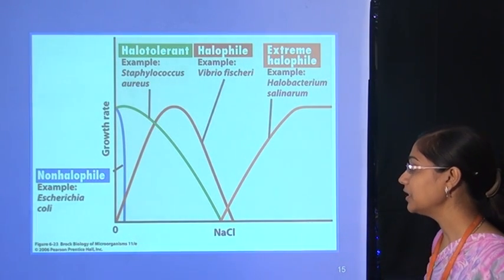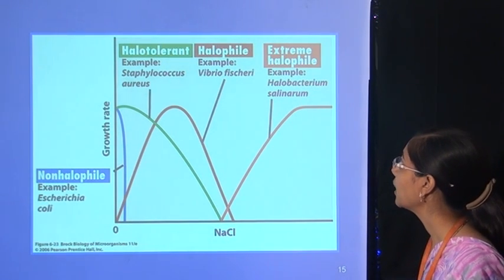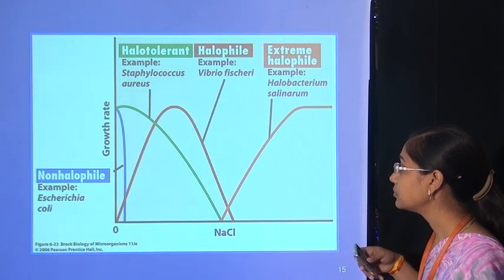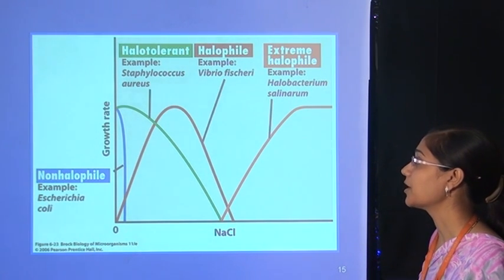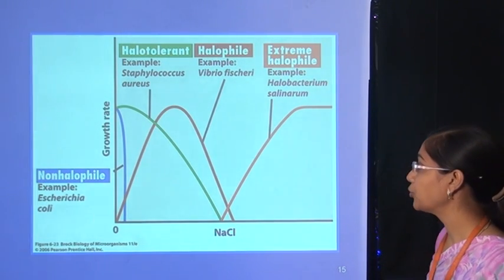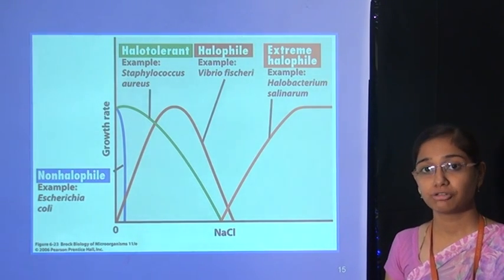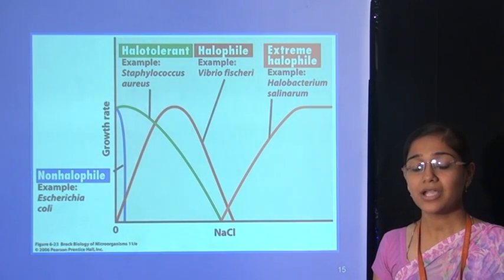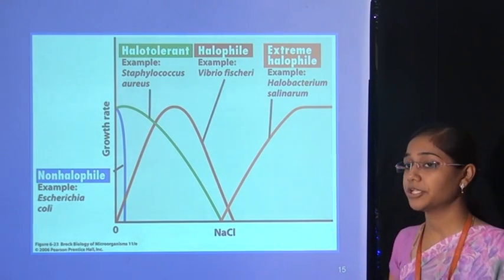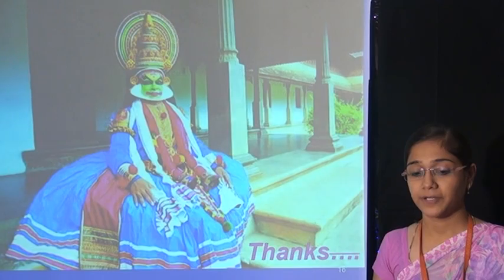There is a graph of growth rate against NaCl. You can see halotolerant, halophile and extreme halophile. Halotolerant organisms, for example Staphylococcus aureus, tolerate salt. Halophiles, like Vibrio fischeri, can grow optimally in the presence of salt, and extreme halophiles need extremely high salt concentration for growth. And there is the non-halophile, E. coli. They do not need any salt concentration, and they can grow in an isotonic environment. Thank you.